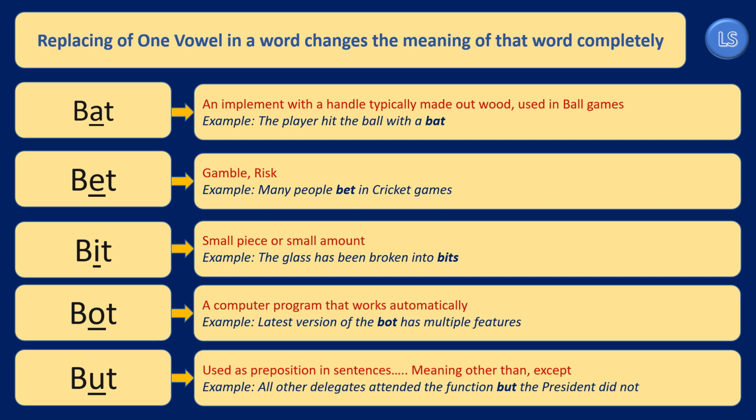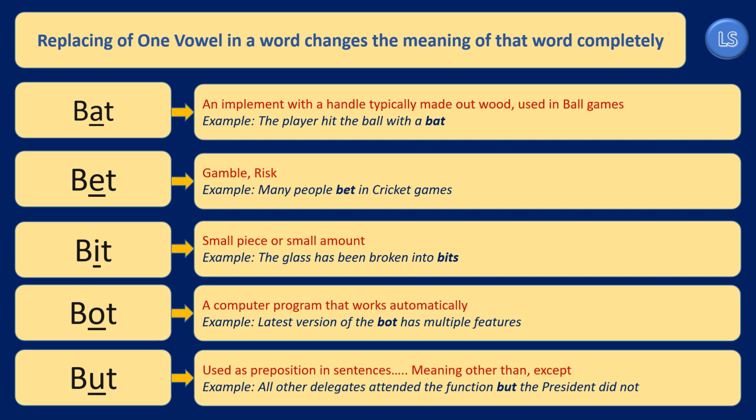If the vowel E is replaced with the vowel I, the word that we get is pronounced as bit, which means a small piece. If the letter I is replaced with the letter O, the word that we get is pronounced as bot. Bot means a computer program that works automatically.